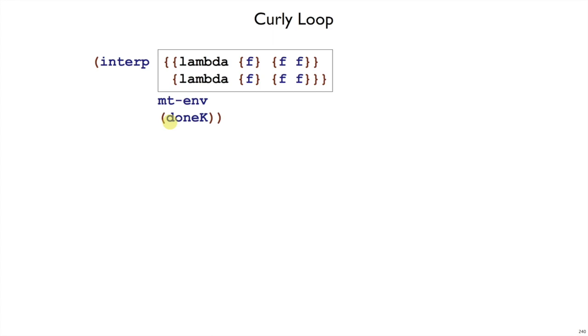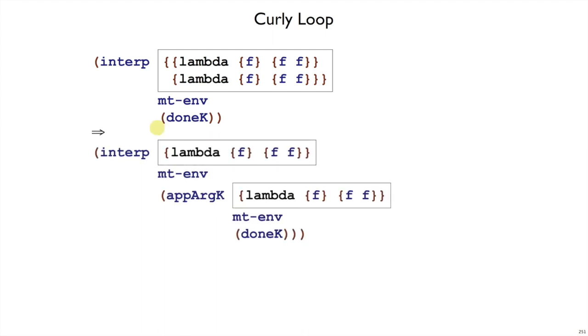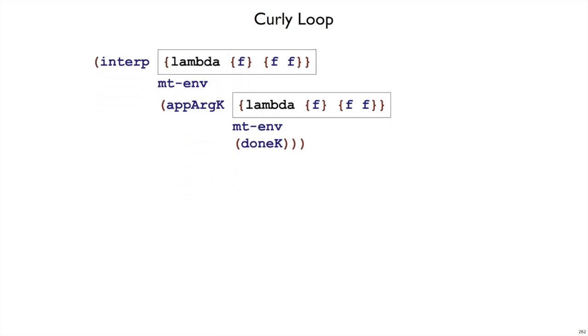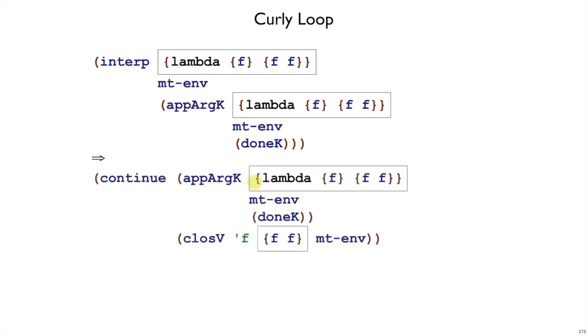So first, interp of an app form starts interpreting the function position, and it builds an app arg to remember the argument expression. It happens that these two expressions are the same, but this expression that we're interpreting is the function position right here, and this expression that we're remembering in app arg is the argument expression here. And of course, we keep the current environment even as we use the current environment to interpret the function expression. So what does interp do when it sees a lambda? It's done quickly. It just creates a closure. So that's the closure that it creates there.